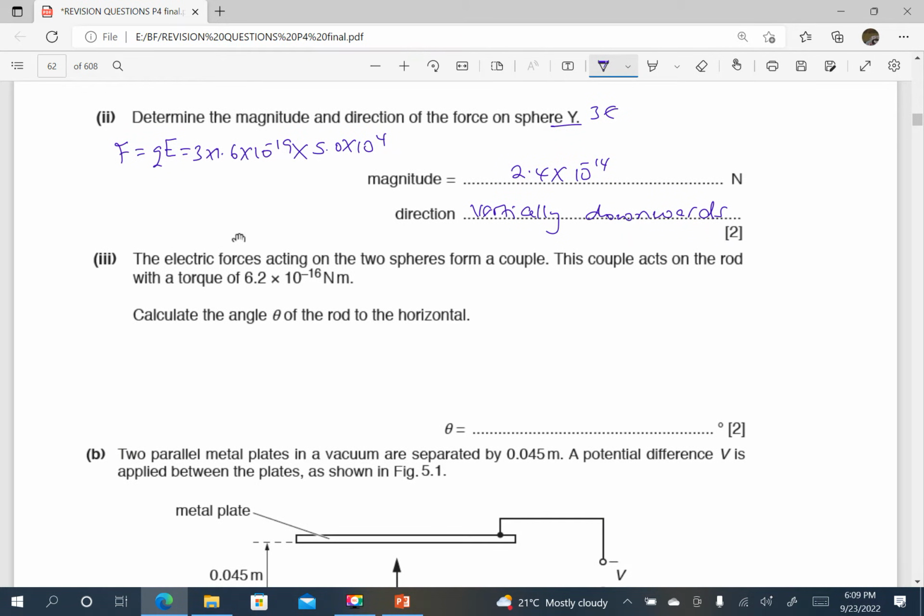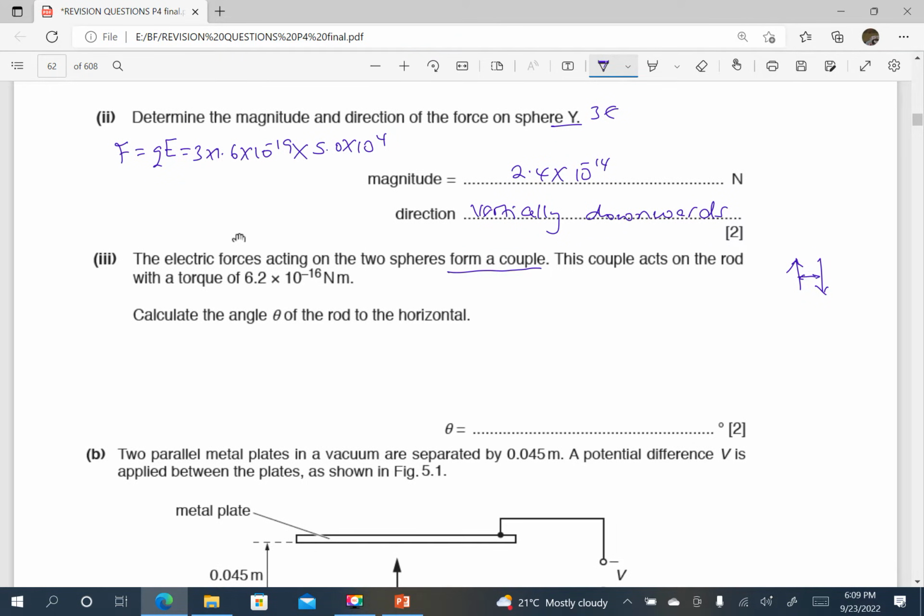Okay, next part of the question. The electric forces acting on the two spheres form a couple. Remember from AS, a couple refers to two parallel forces whose lines of action will never meet and they are acting in opposite directions. These two forces are equal in magnitude, opposite in direction, and parallel to each other. Their lines of action can never meet. These constitute what we call a couple.